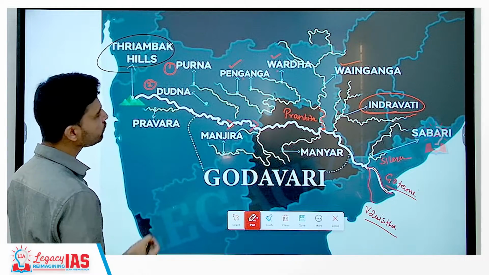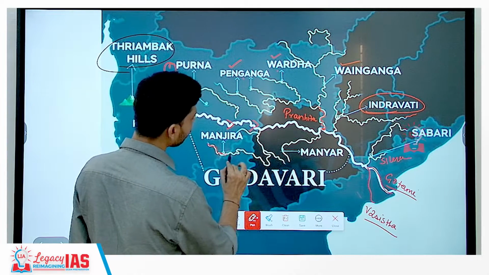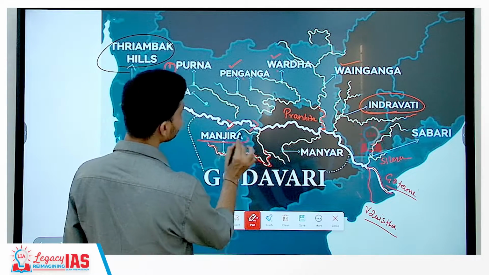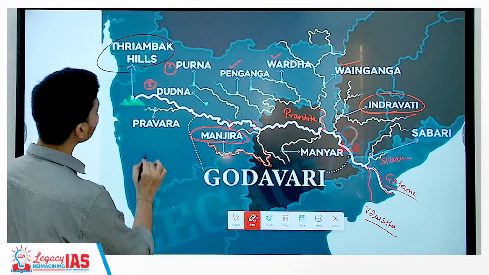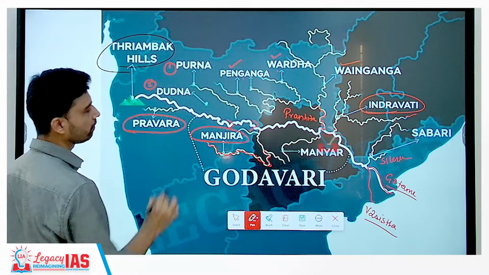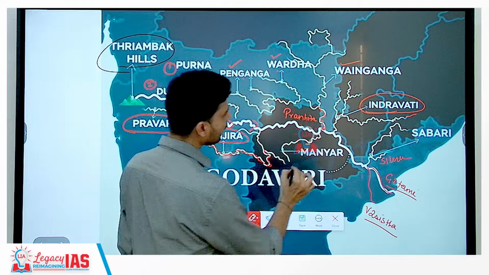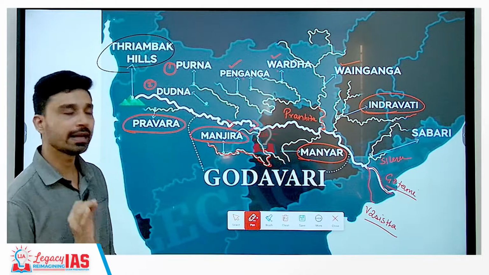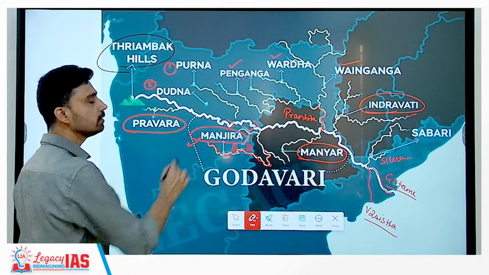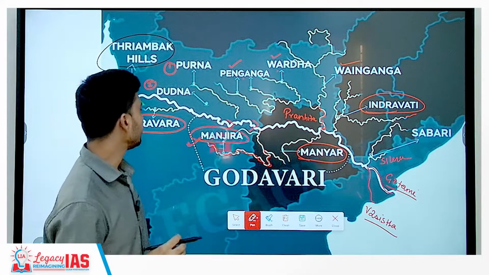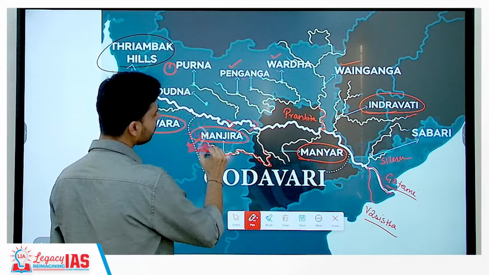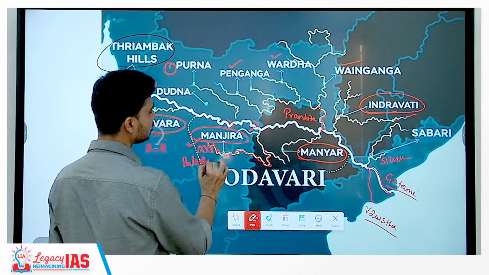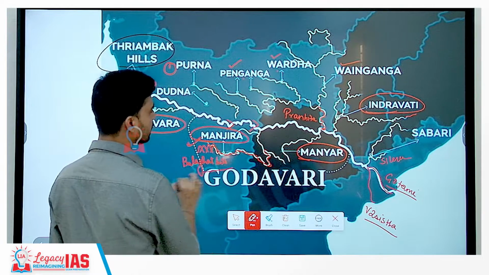If you look at the right bank tributaries, one of the largest tributaries of river Godavari, almost 700 kilometers long, is called Manjira. And another small tributary it has is called Pravara. So Pravara, Manjira, and then we have Maniyar river. These are three important right bank tributaries, where Manjira is the largest tributary from the right bank side. It originates from another important hill, called the Balaghat Hills, situated in the state of Maharashtra.